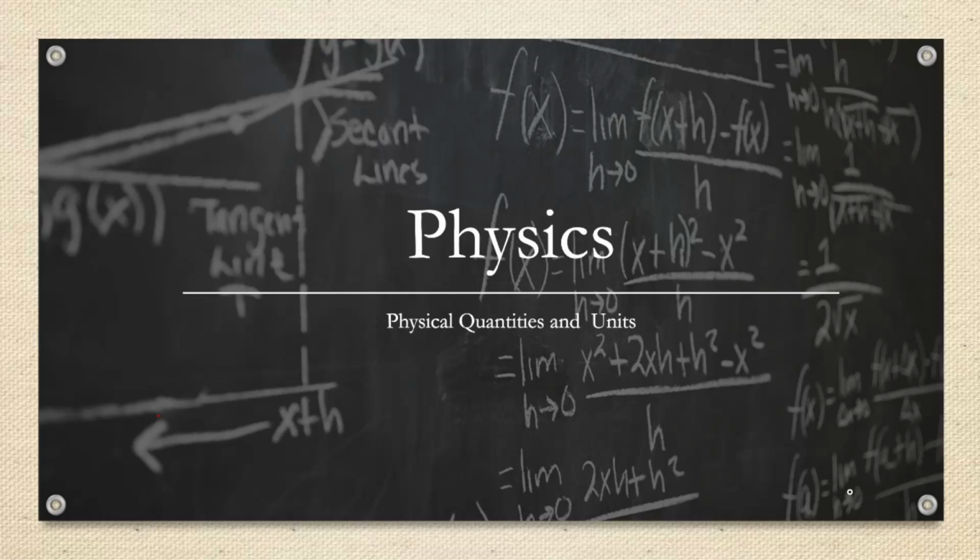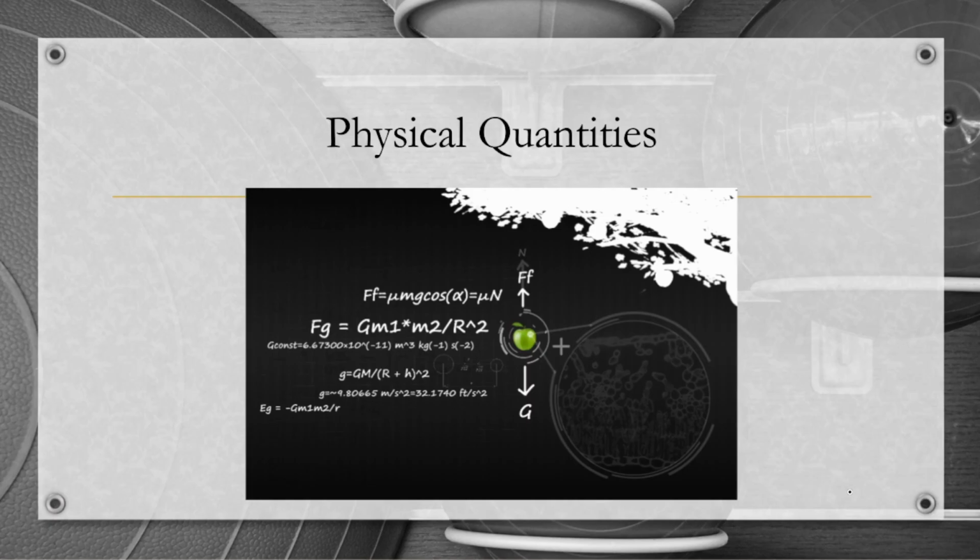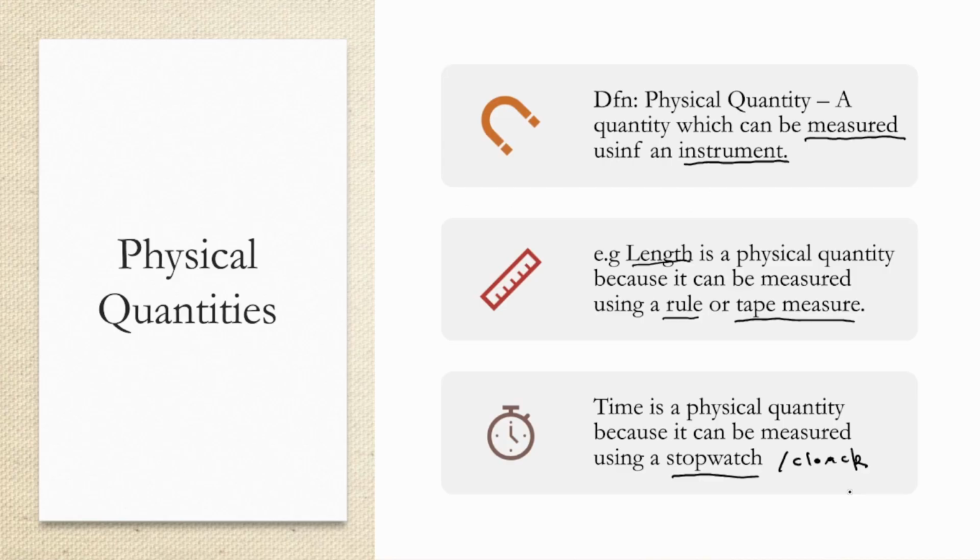Nhasi tiri kuita physics. Toda kuita topic inonzi physical quantities and units. Saka tichatanga nekutarisa ma-physical quantities. Tiri pama-physical quantities, we need to understand what is the definition of a physical quantity. Saka a physical quantity is a quantity which can be measured using an instrument. Saka kana tiine quantity yatinokwanisa kumeasure tichishandisa an instrument, that quantity inonzi a physical quantity.